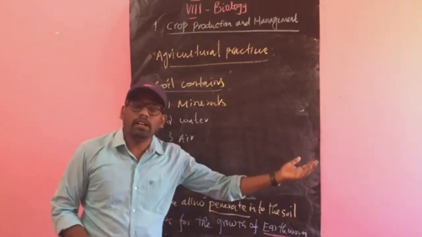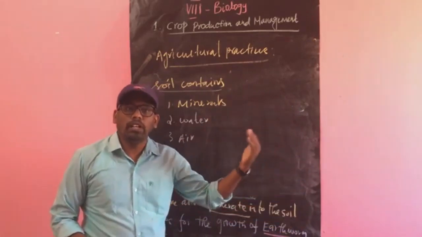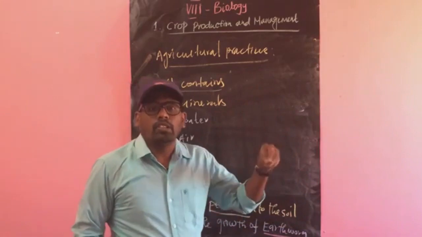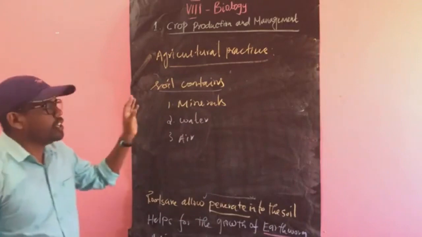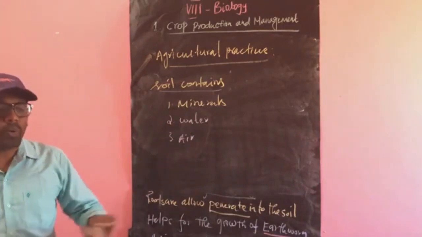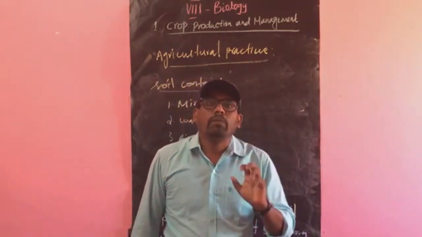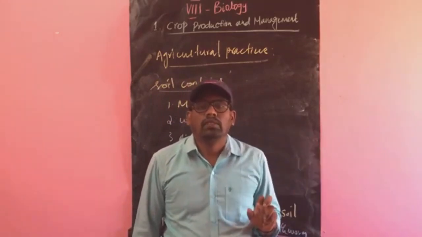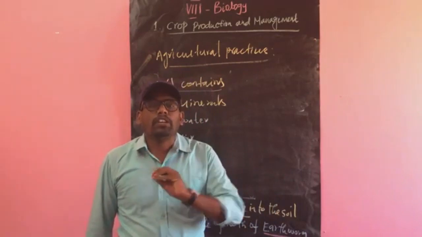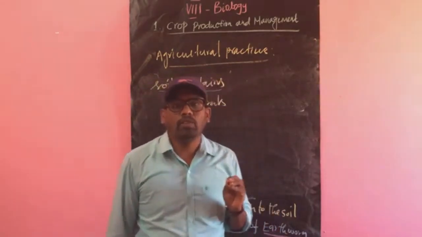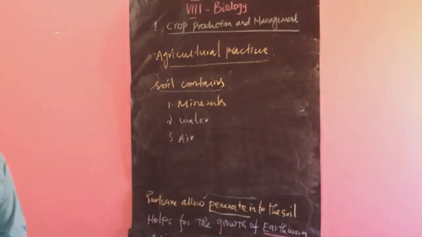So that is taken by the animals. When the animals die, again the dead bodies are decomposed, and again the nutrients reach the soil. Like that the nutrients are maintained in the soil. Suppose the dead and decayed bodies are not decomposed properly. What is decomposition? Breakdown from complex to simple substances, that is called the breakdown. If it does not occur, what will happen? There is a lack of nutrients in the soil.